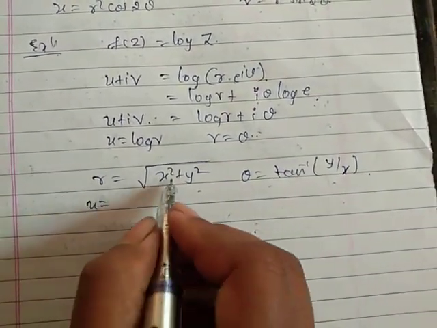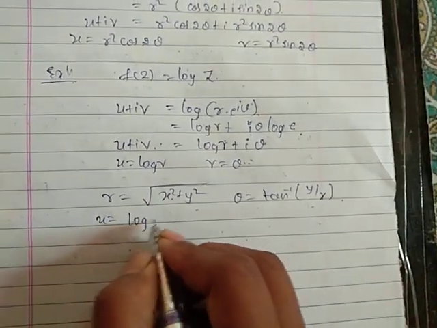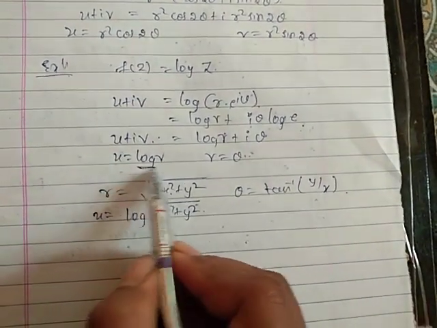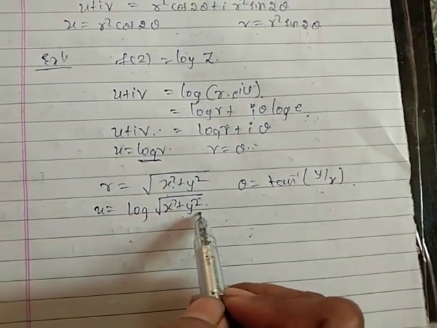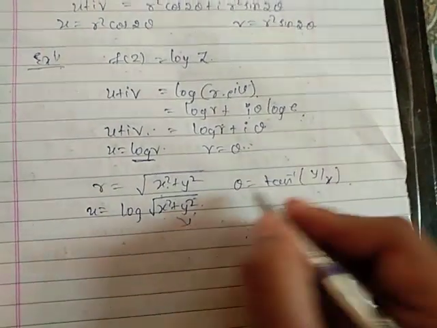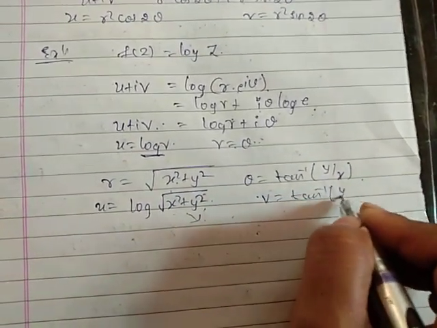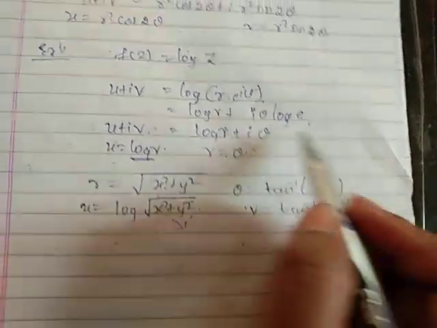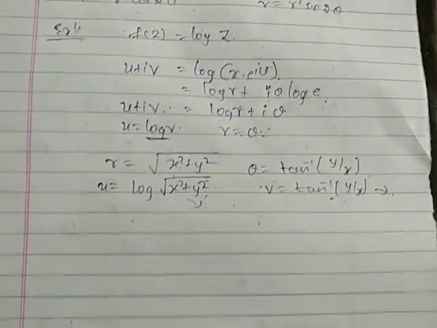So we can convert that: u equal to log r, that is in the polar form, and u equal to log of root x square plus y square, that is in the Cartesian form. v equal to theta, theta equal to tan inverse of y by x, that is v in terms of Cartesian, here it is v in terms of polar. That is how we can convert the polar and Cartesian forms of the functions.